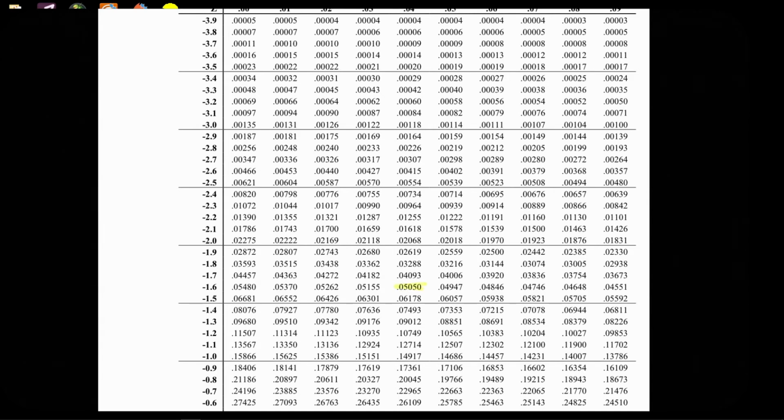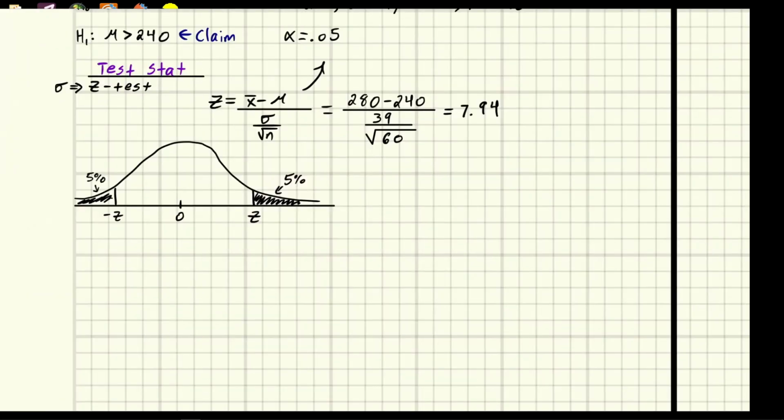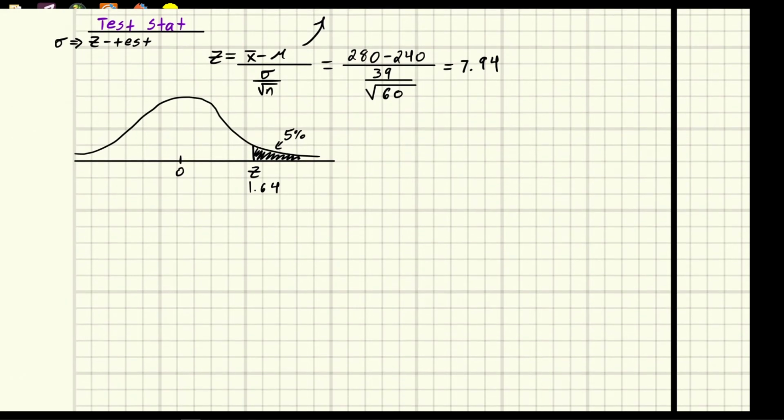So looking at this, if we draw lines out and up, like so, we can find the z-score. So it's negative. Well, let me do this here in a different, let's just circle in black. This would be negative 1.6. And then we'd add on a little 4 at the end. So negative 1.64 would be the z-score that goes with 5%. And that's for the negative 5%, negative 1.64. So this means that the z-score we're interested in is positive 1.64. And then I'm going to erase this because it is a one-tailed test. I don't want to confuse you. It's a one-tailed test. I only showed that to demonstrate symmetry.